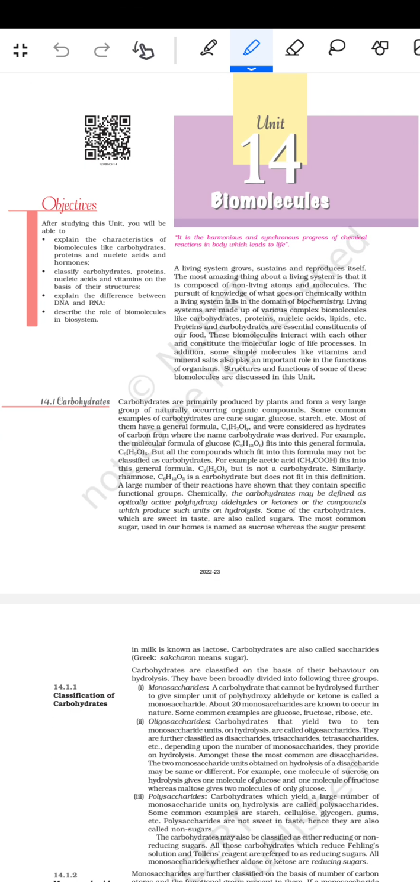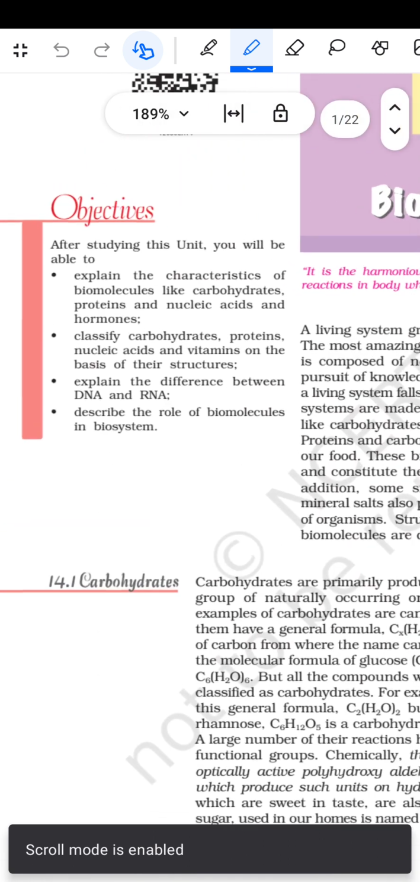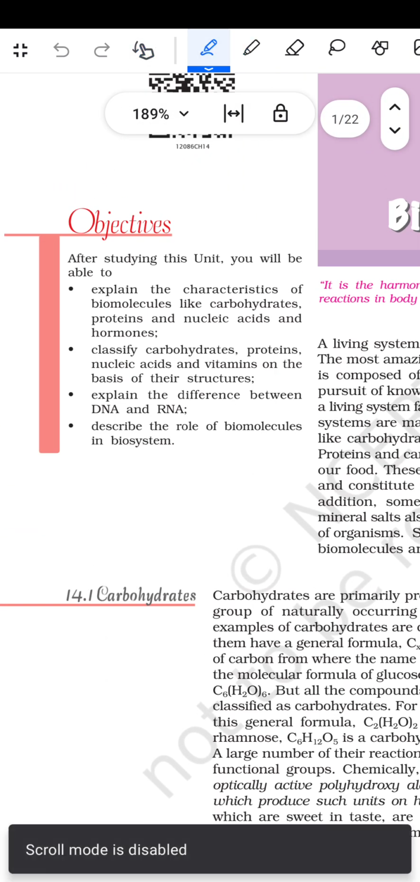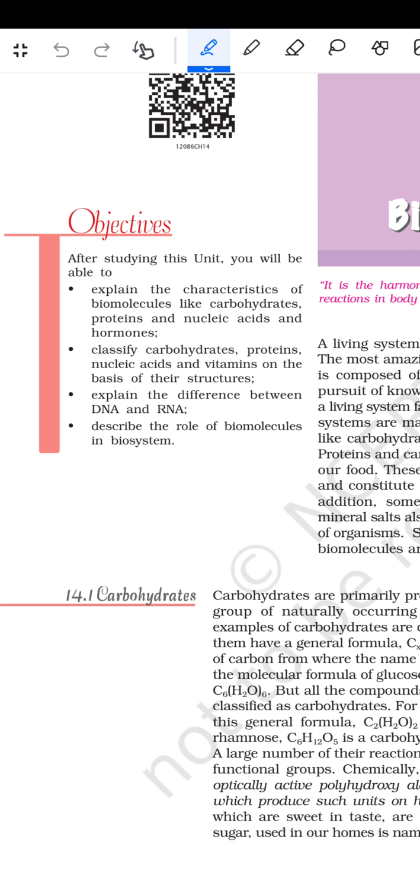Now the biomolecules. After studying this unit, we will be able to explain the characteristics of the biomolecules like the carbohydrates, proteins, nucleic acid and the hormones. Classify carbohydrates, proteins, nucleic acid, and the vitamins on the basis of their structure. Explain the difference between the DNA and the RNA. Describe the role of the biomolecules in the biosystem.